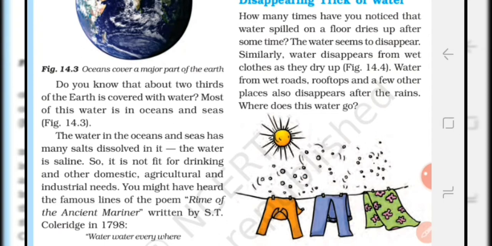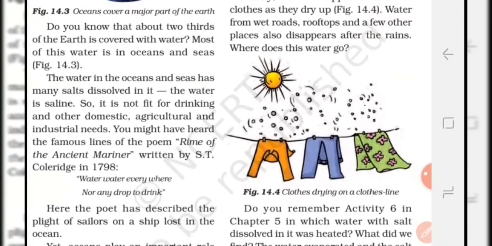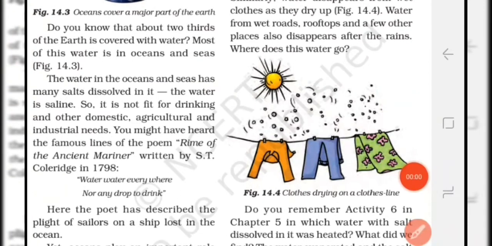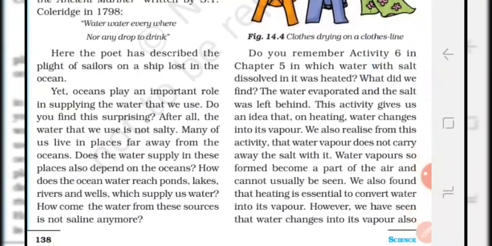Evaporation takes place at all temperatures. Let us understand it more from some examples. When you spread a wet cloth in the sunlight or inside the room, it dries up. Similarly, you will observe that water from wet roads, rooftops and a few other places also disappears after the rain. And when you heat salty water, you will observe that water converts into water vapors and